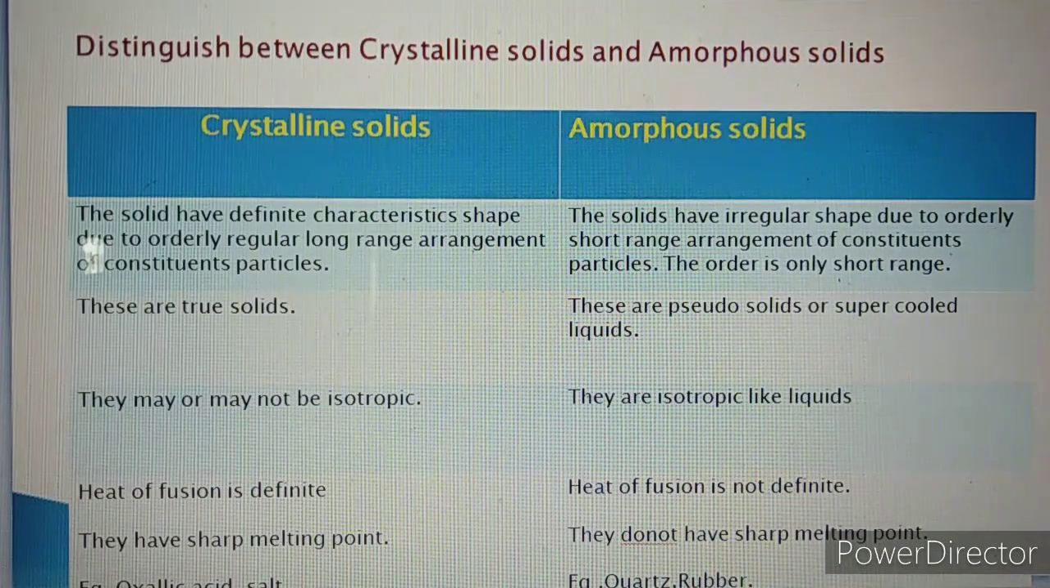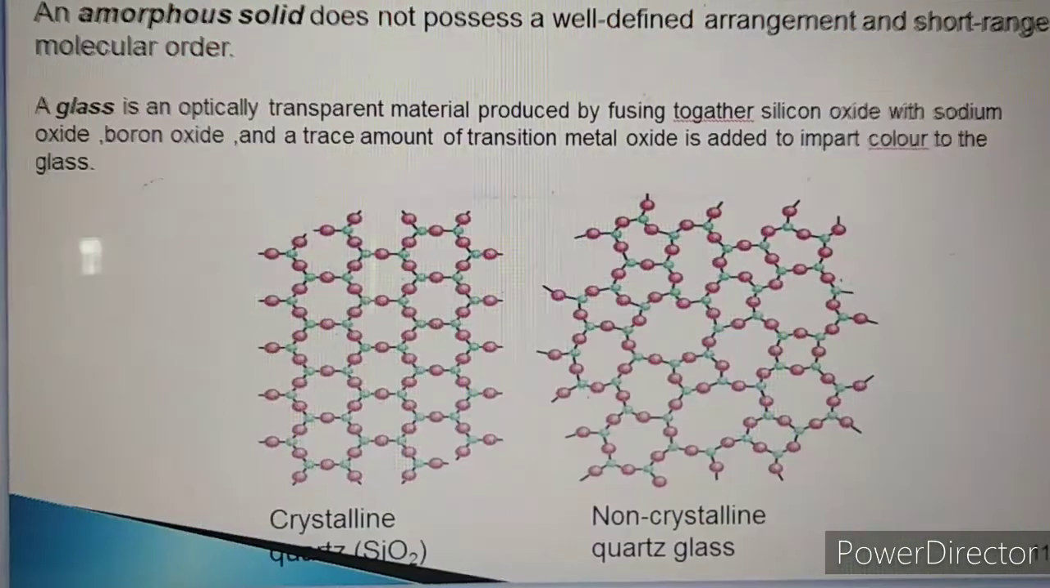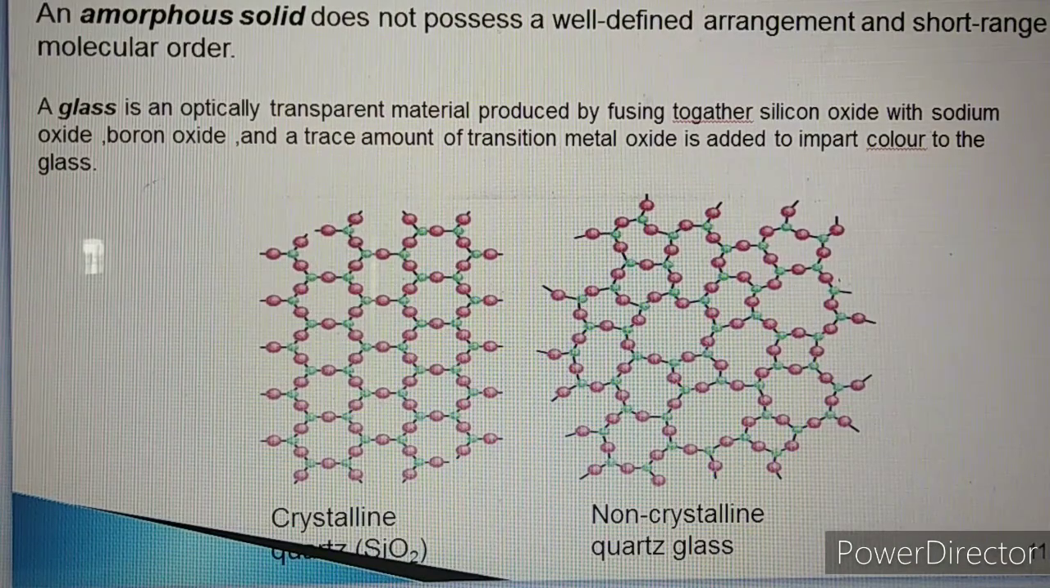After these types of solids, if you observe the amorphous solid, you see the irregularity in the arrangement. See, one PPT is given over here. In crystalline solids, if you observe quartz and others, see the regularity in the arrangement of constituent particles. But in non-crystalline, glass or quartz glass, see, there is an irregularity in the arrangement of the constituent particles. So one is crystalline and the second one is non-crystalline, that is called amorphous. These are the examples for crystalline and amorphous solids.